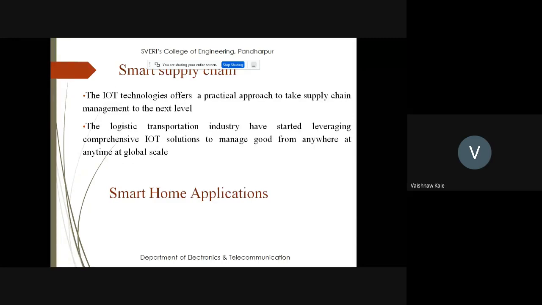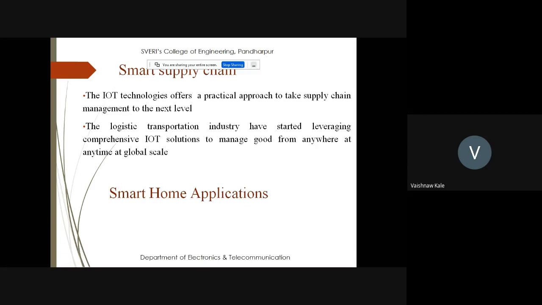IoT technologies offer a practical approach to take supply chain management to the next level. The logistics and transportation industry has started leveraging comprehensive IoT solutions to manage goods from anywhere at any time at global scale. So you know that goods are being transferred from one city to another city. So there is a supply chain between them. If IoT can be used to make the supply chain smarter, then logistics and transportation can be easily managed, goods from anywhere at any time at global scale level.